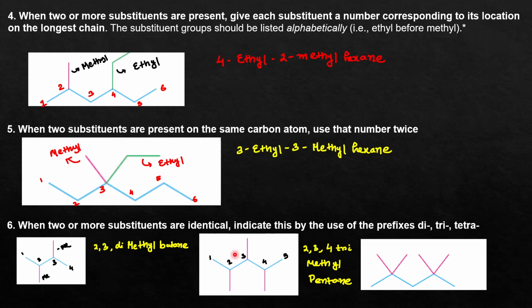Similarly in that compound, as you can see, this is the parent chain, and at number 2, number 3 and number 4 positions the same methyl groups are there. So in that case you will use the prefix tri, because 3 same substituents are there. At first you name the positions of these substituents, that is 2, 3, 4, then trimethyl, methyl being the common substituent: 2,3,4-trimethyl pentane.